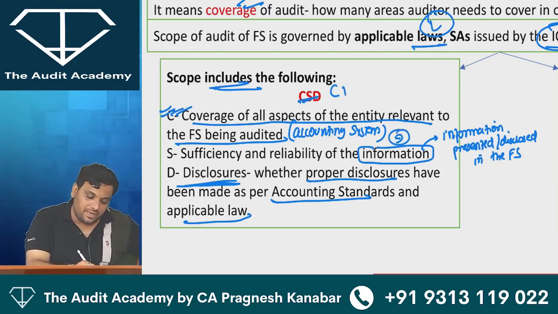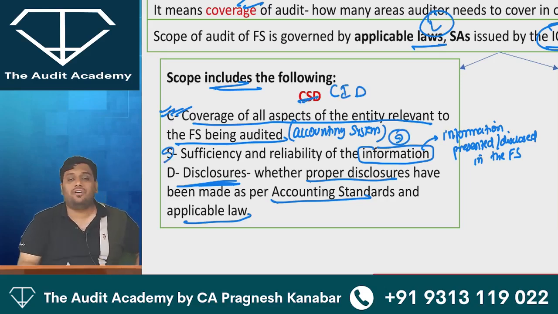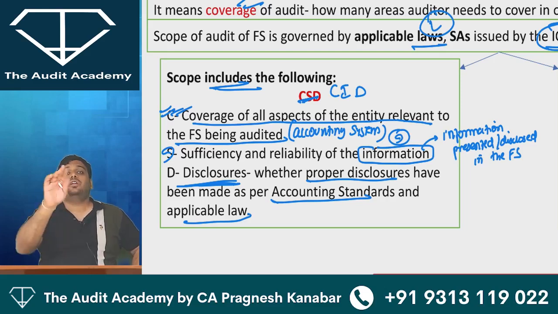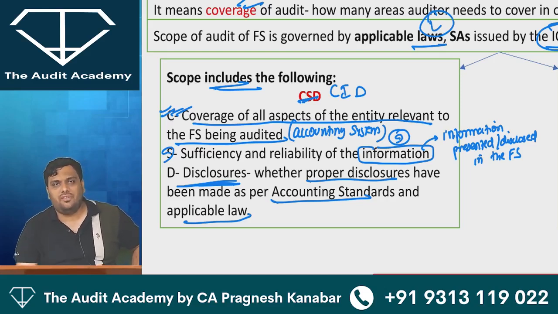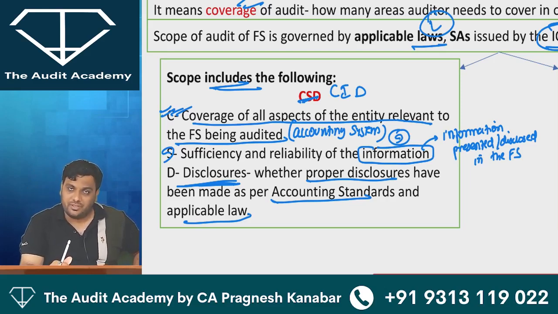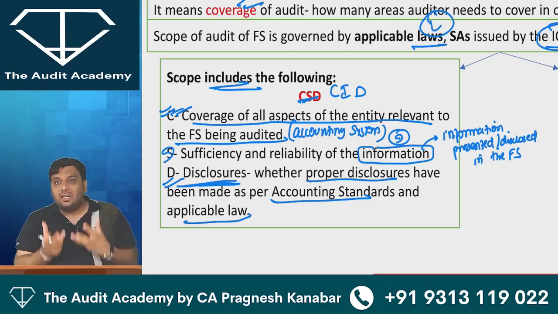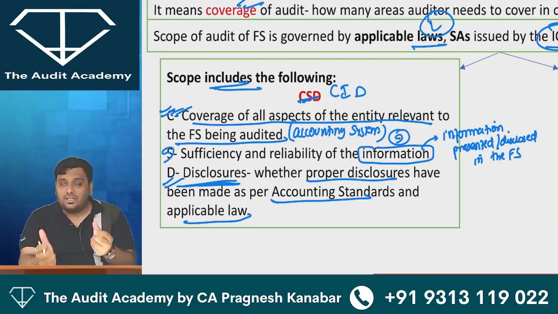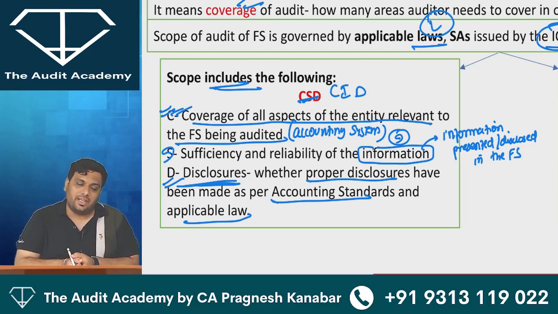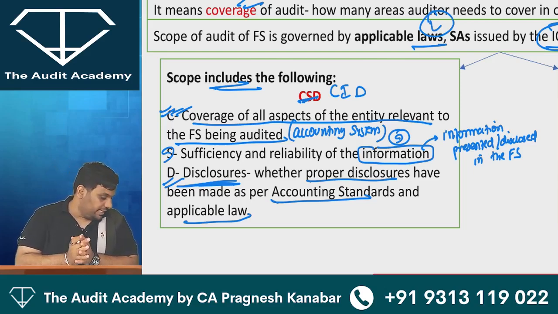So everyone over here, CSD, or you can also put CID as the code word. I will change the code word. I will say CID. That sounds more funny. C for coverage of all aspects of entity that are relevant to the financial statements being audited. I for information that is presented or disclosed in the financial statements. Auditor will be worried about sufficiency and reliability of that information. Then D for disclosures in the financial statement. Whether they are properly presented, whether they are as per accounting standards, whether they are as per laws and regulations or not. Yes, auditor will be worried about that. I want a confirmation. Are you clear with this? Yes or no, sir?